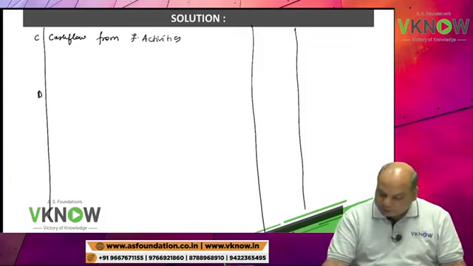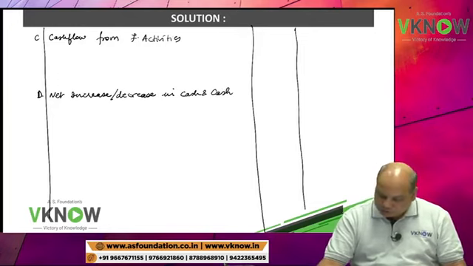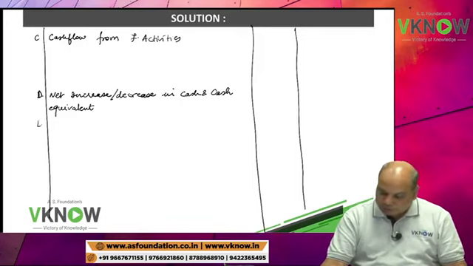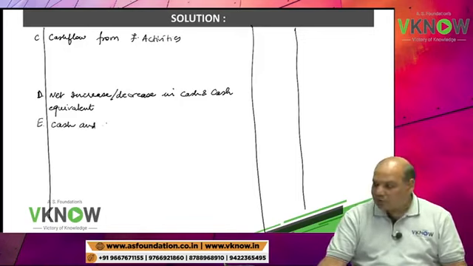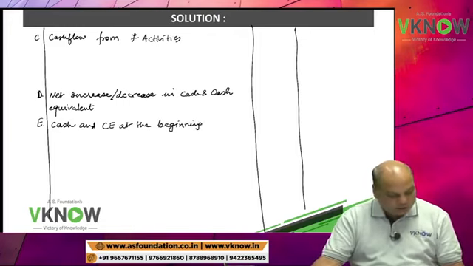Keep 5 lines blank. Then write down net increase or decrease in cash and cash equivalent. Point number E, cash and cash equivalent at the beginning of the period.